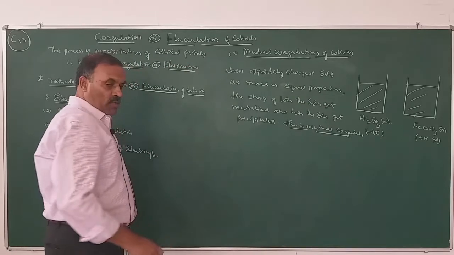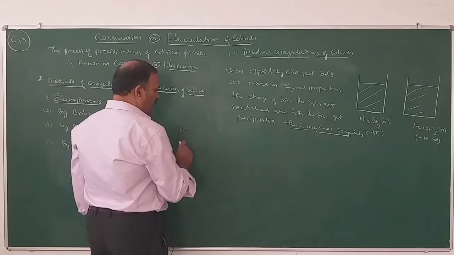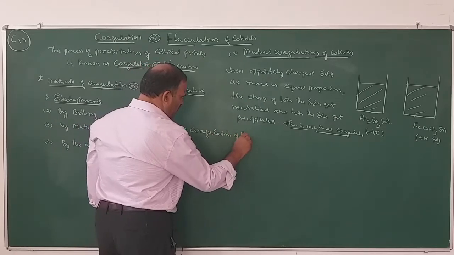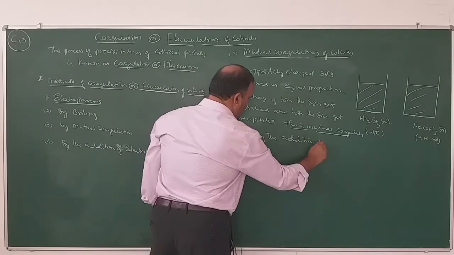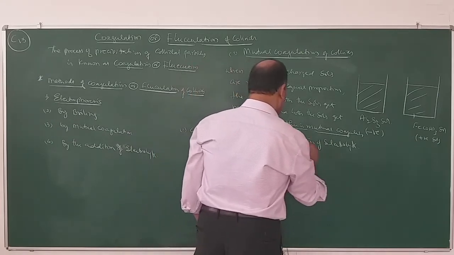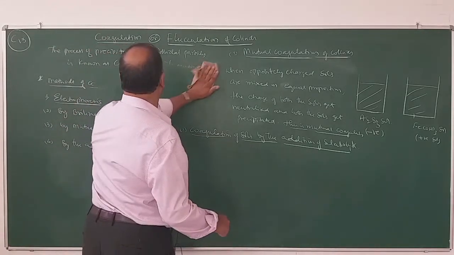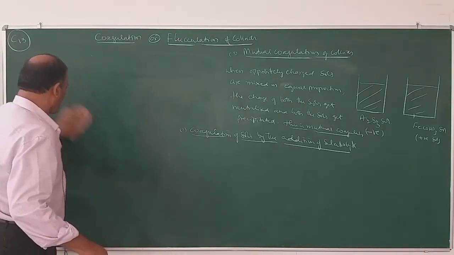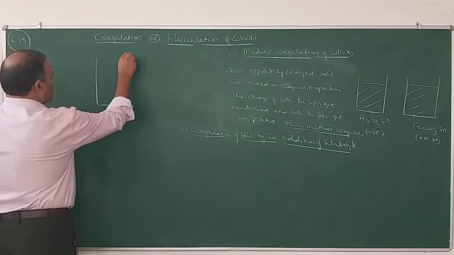And now we will study how coagulation can be done by addition of electrolyte. So coagulation of salts by the addition of electrolyte. Say for example, we have arsenious sulfide salt.